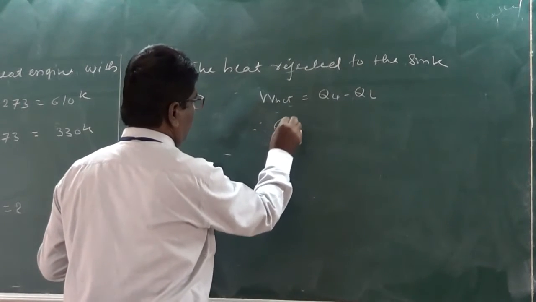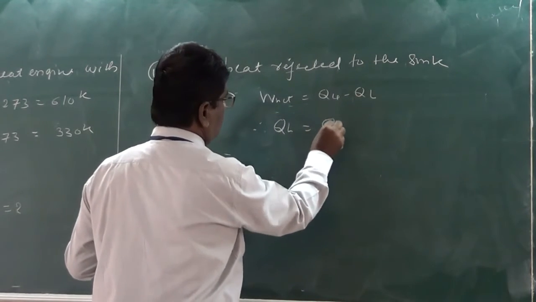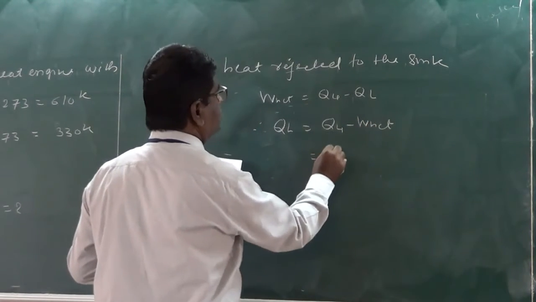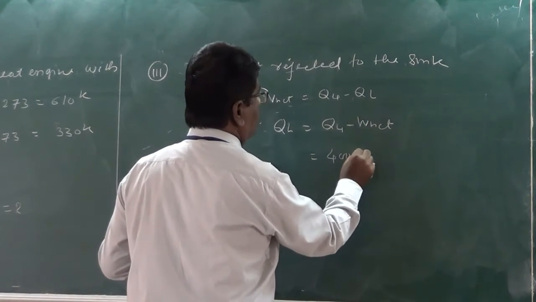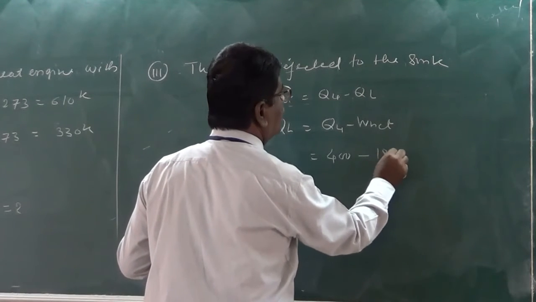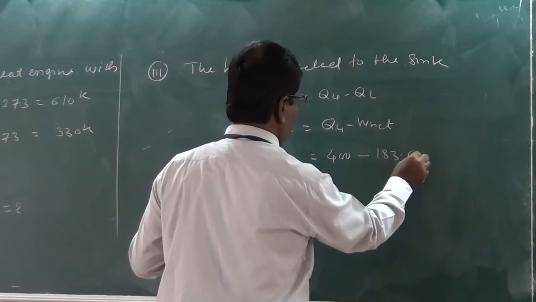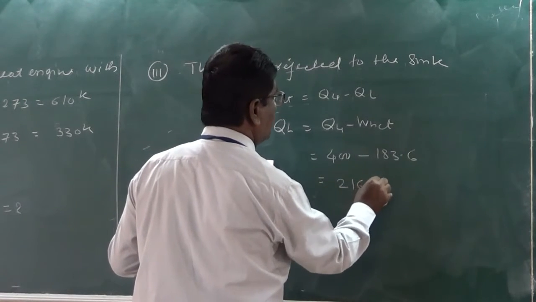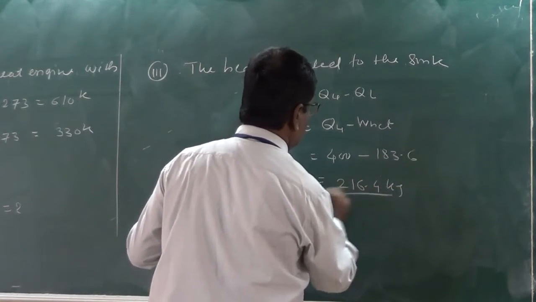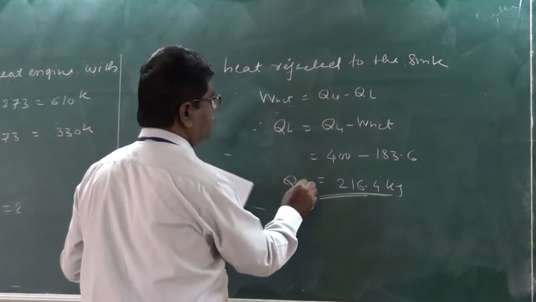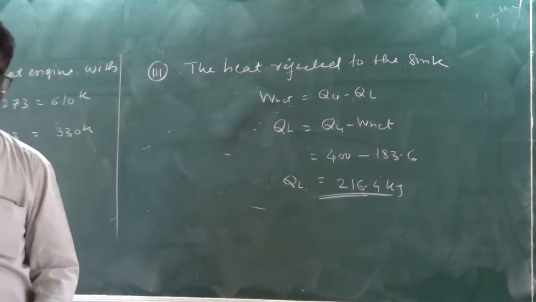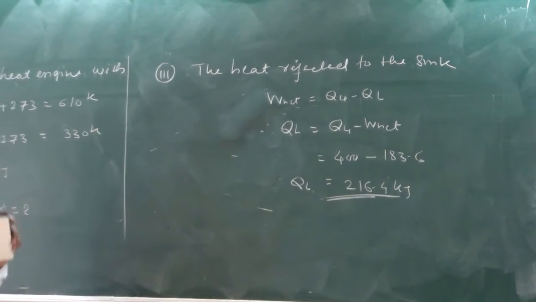Therefore, QL is equal to QH minus W net. So QH is 400 minus W net, just now we have calculated. So that is equal to 216.4 kilojoules. So this is the amount of heat which is rejected to the sink. So by using these formulas we can solve these simple numericals.